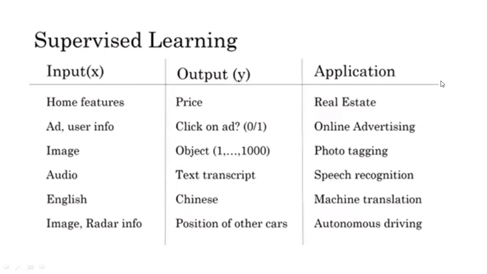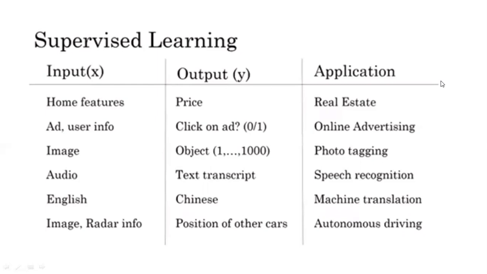So here what we have are supervised learning examples where we have an input feature X and the output corresponding to those input features as Y. And the third column represents the application in which these neural networks are used. So let us see the first example. The first example is the application of neural networks in the real estate business.